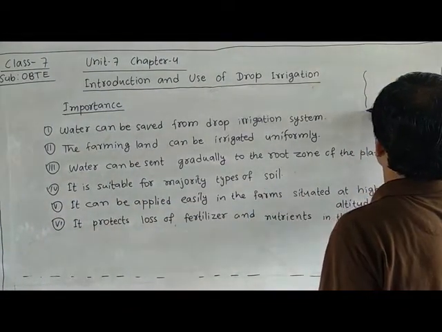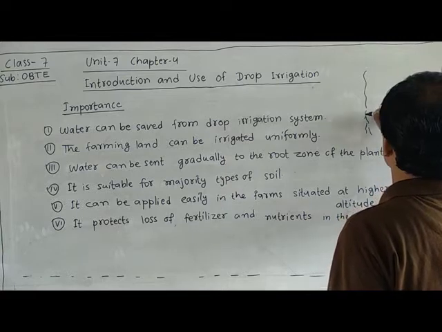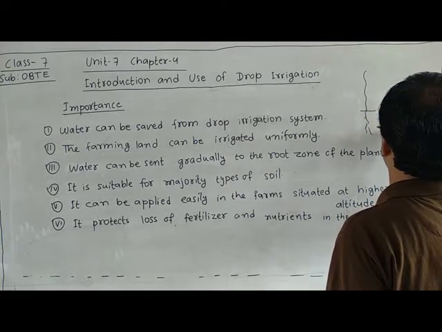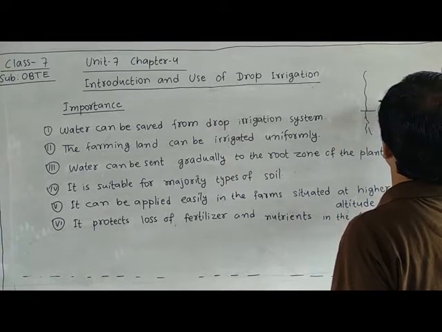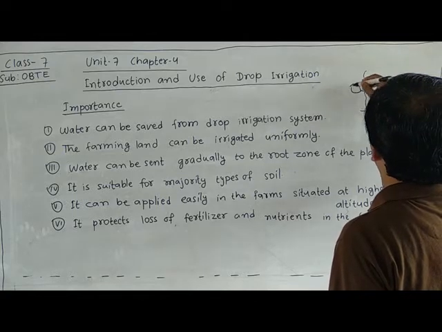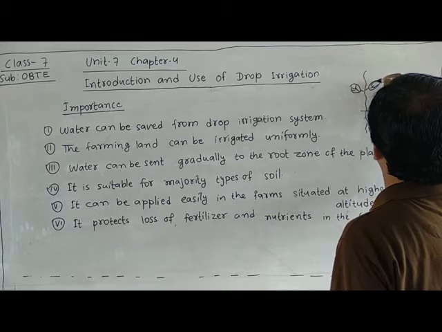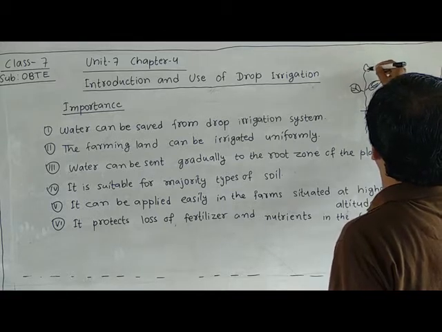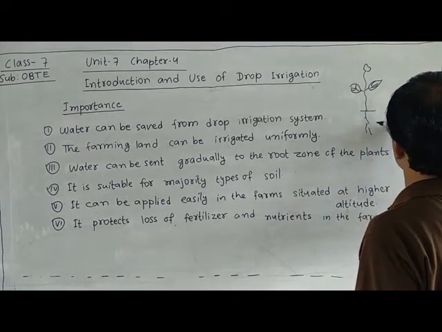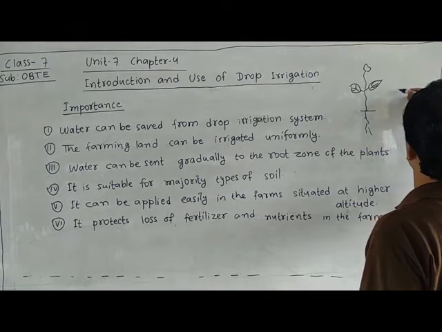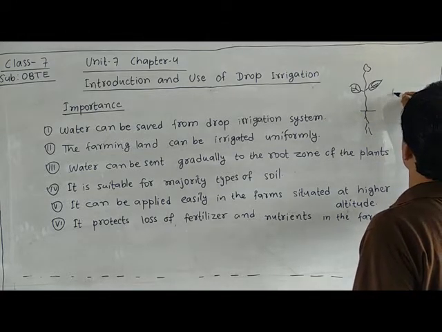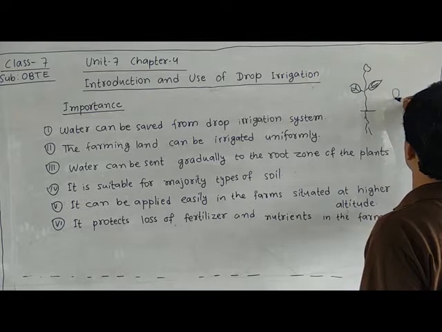For example, this is a plant and there is a root. This is the root of the plant, and this is the plant.